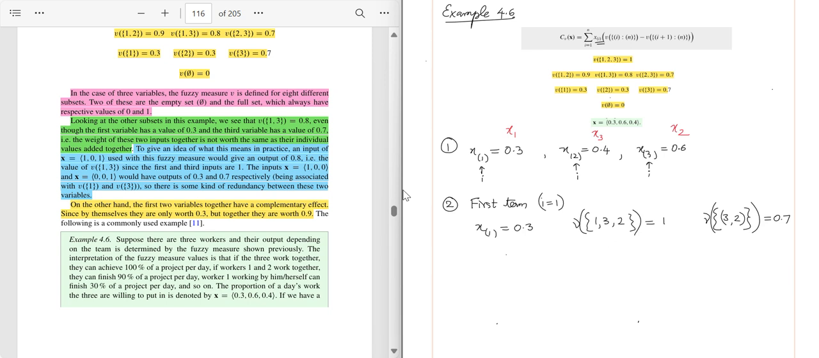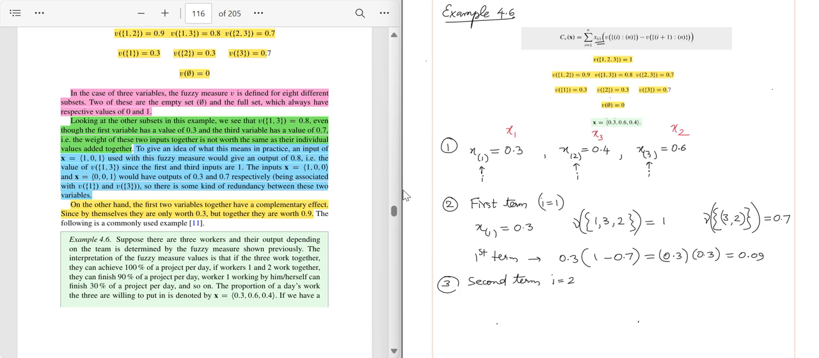When we expand this, the first term will become 0.3, which is x1, multiplied by 1 minus 0.7, which is 0.3 into 0.3, which is 0.09. Now we similarly expand the second term.